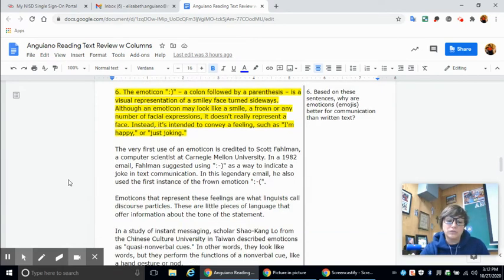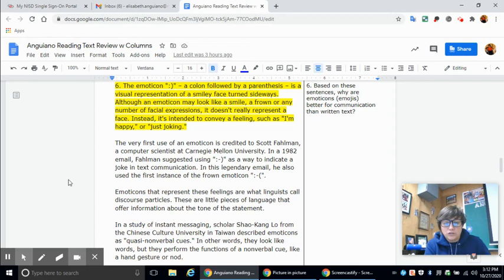The very first use of an emoticon is accredited to Scott Fahlman, a computer scientist at Carnegie Mellon University. In a 1982 email, Fahlman suggested using the colon hyphen parentheses as a way to indicate a joke in a text communication. In this legendary email, he also used the first instance of a frown emoticon.